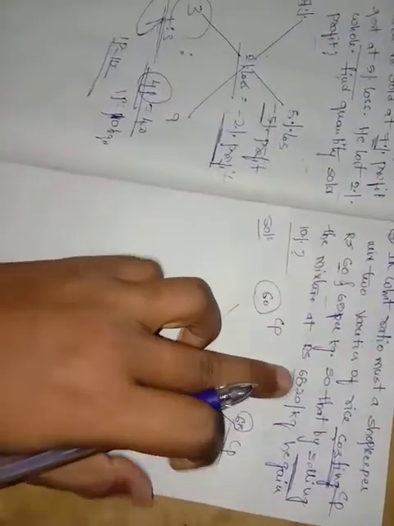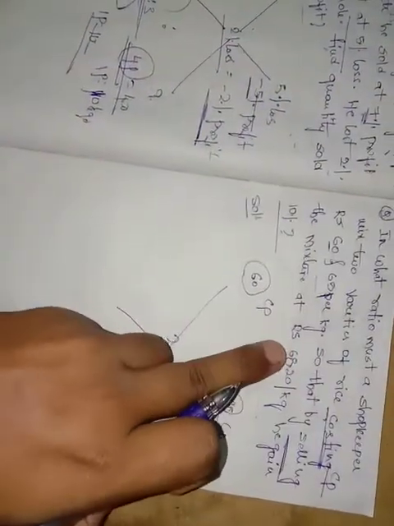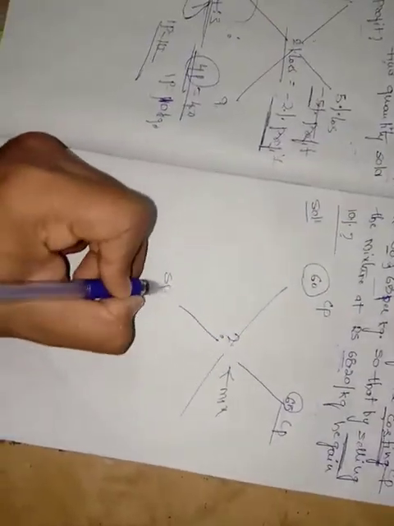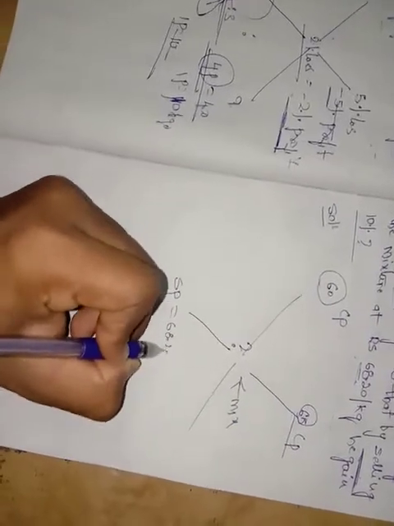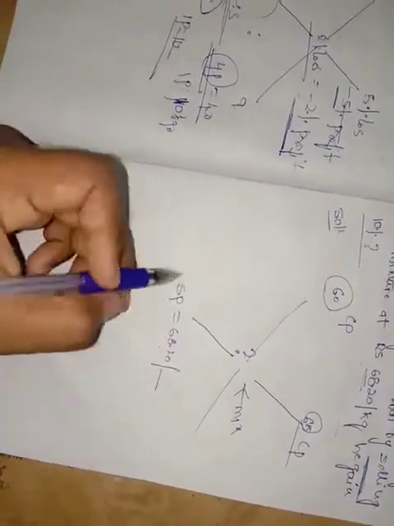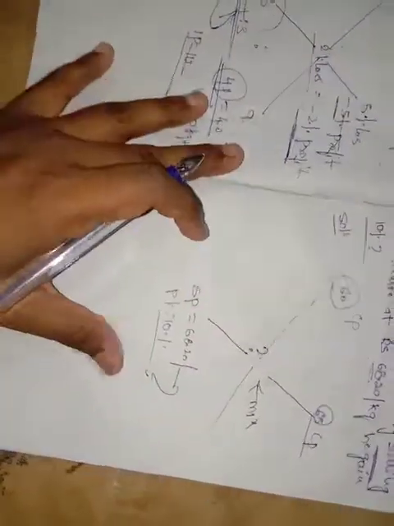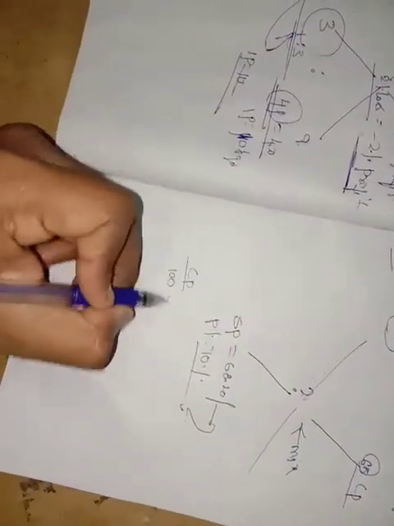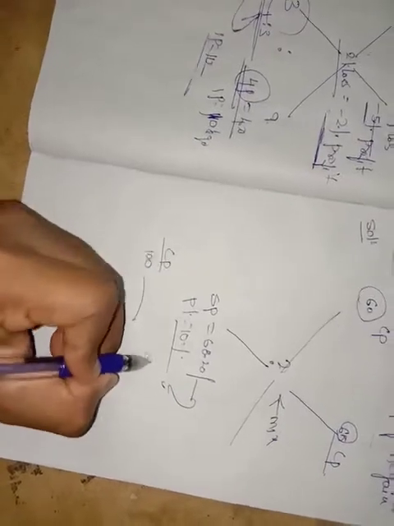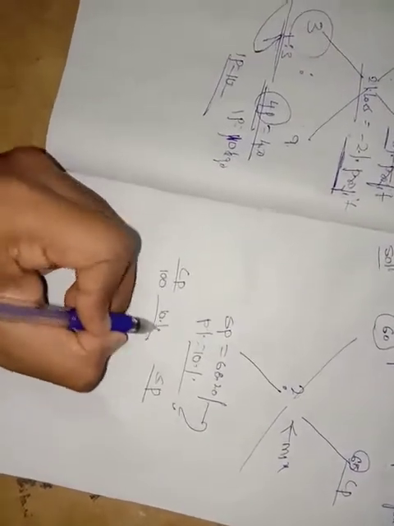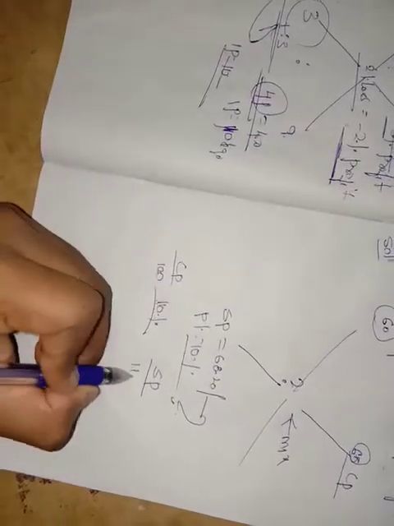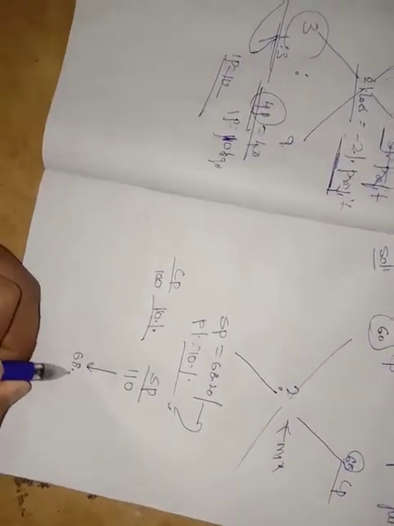We should not keep 68.20 here because this is selling price. We should convert it into cost price now, right or not? Friends, I think you get the concept, right or not? By selling each kg at 68.20 rupees, I'll get a profit of 10%. So how to convert a selling price to cost price? Initially let me take a cost price of 100. I get a 10% profit now. This is the selling price. After getting 10% profit, I'm increasing by 10%. So I get 110, but what is given is 68.20.